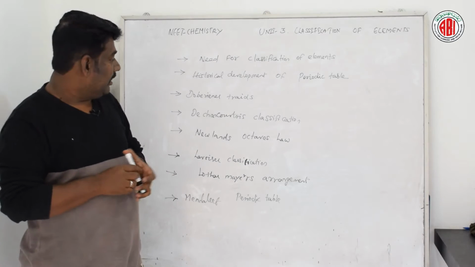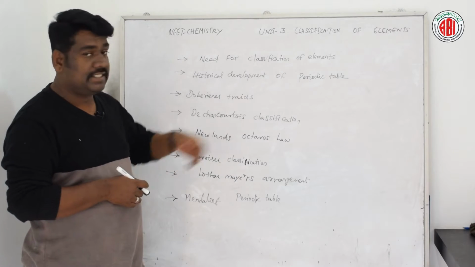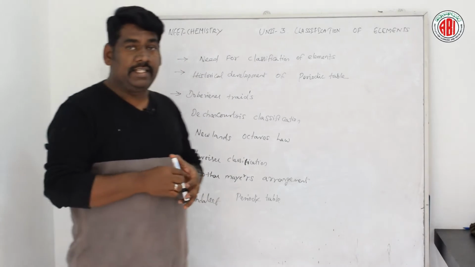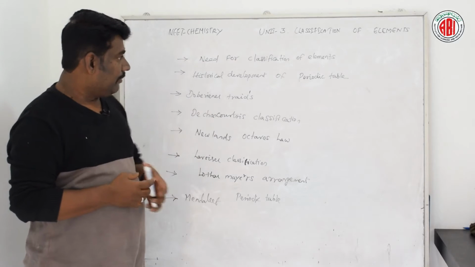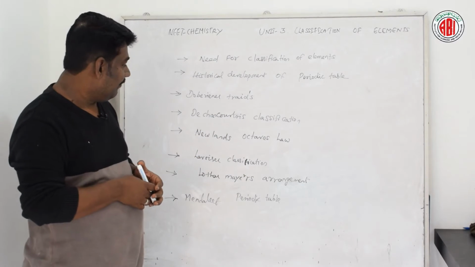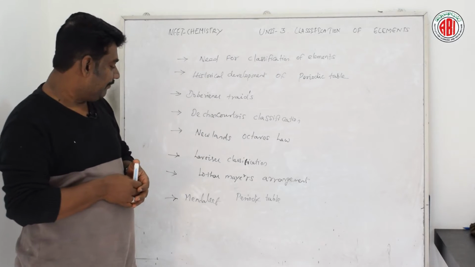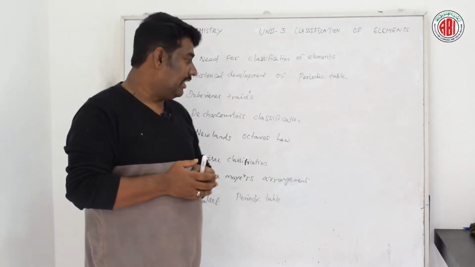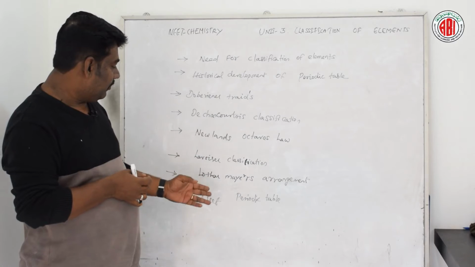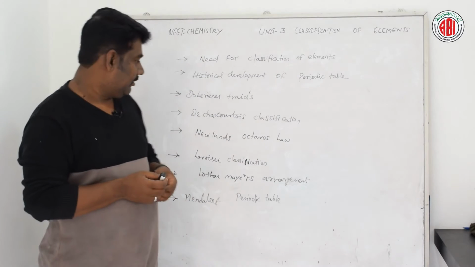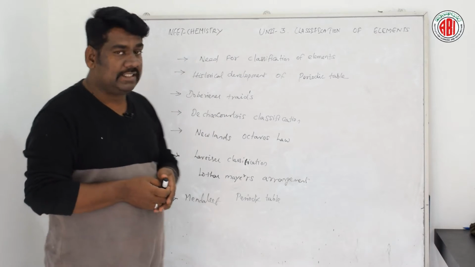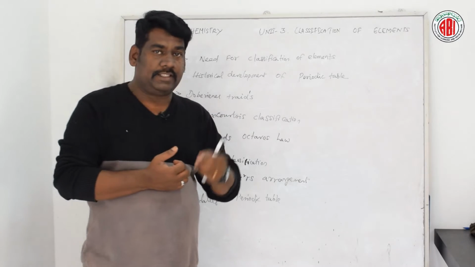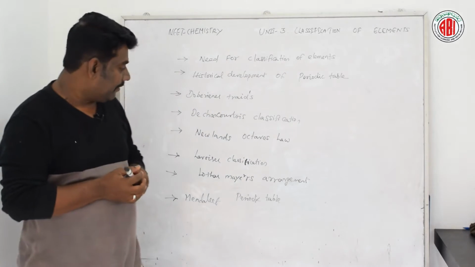Then we are going to discuss Dobereiner's triads. What is the meaning of this? Yes, and based on the triads theory or hypothesis, how far Dobereiner could classify the elements in detail. Then we are going to discuss Lothar Meyer's arrangement. It's a cylindrical arrangement of this periodic classification. And talking about Newlands' law of octaves. Then de Chancourtois' classification, based on that how far he classified, on what basis, and what properties he included for the classification of different types of elements.